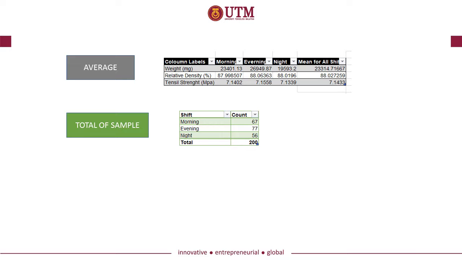For the total of sample, we will count by each shift, morning, evening, and night, and total up with 200 for all samples.